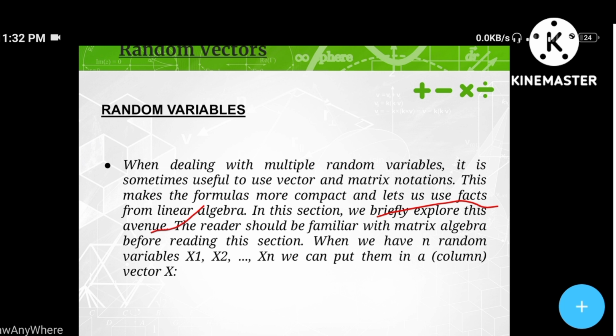When we have n random variables X1, X2, up to Xn, we can put them in a vector X. This slide looks somewhat big, but we can explain it in short. If you take random variables X1, X2, up to Xn as elements, then we can make a random vector as X1, X2, up to Xn. We can put them in a vector. This whole slide deals with this point. Now we will move to the next slide.